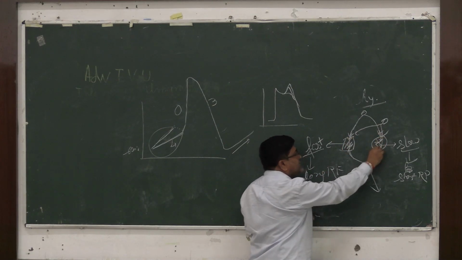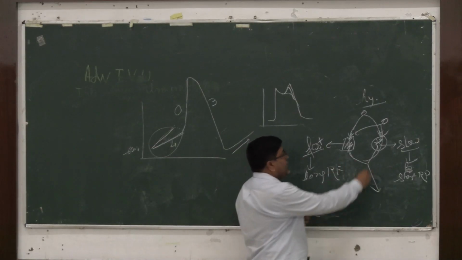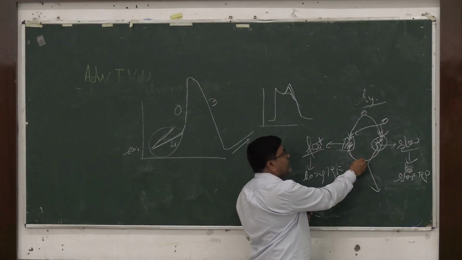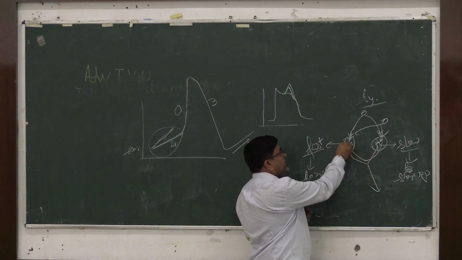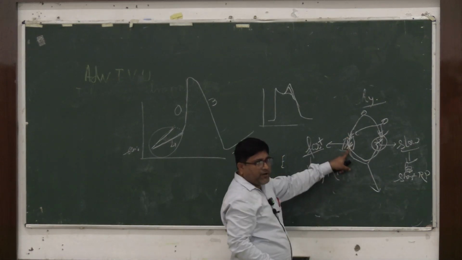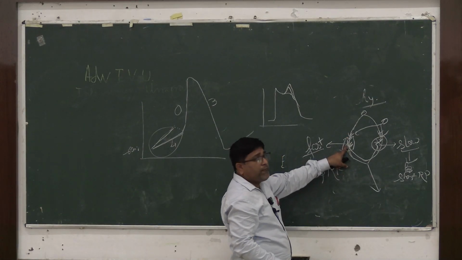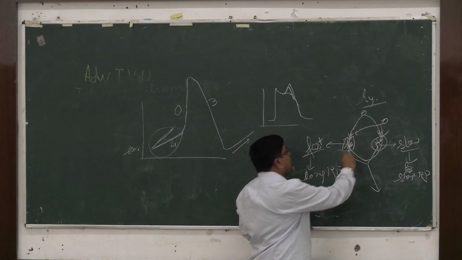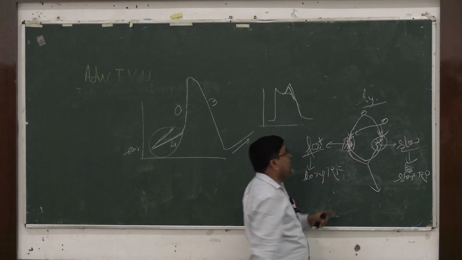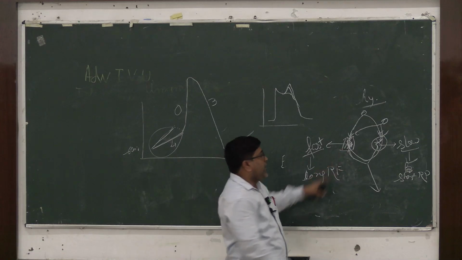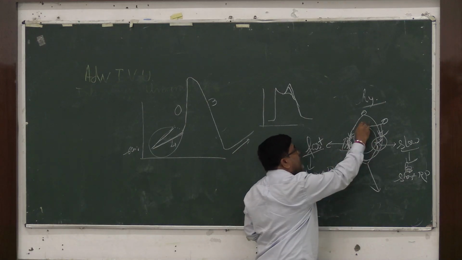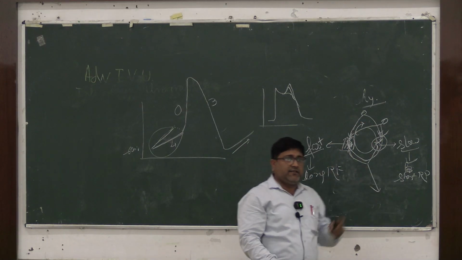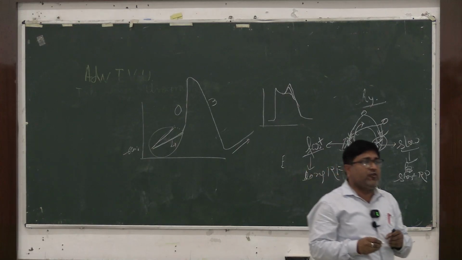Then the current enters the slow tract, reaches the downside of the re-entry circle, and then when it reaches the fast pathway again, the refractory period is over and it can very well pass through the fast pathway, and hence a re-entry mechanism is established, and this is responsible for WPW syndrome.